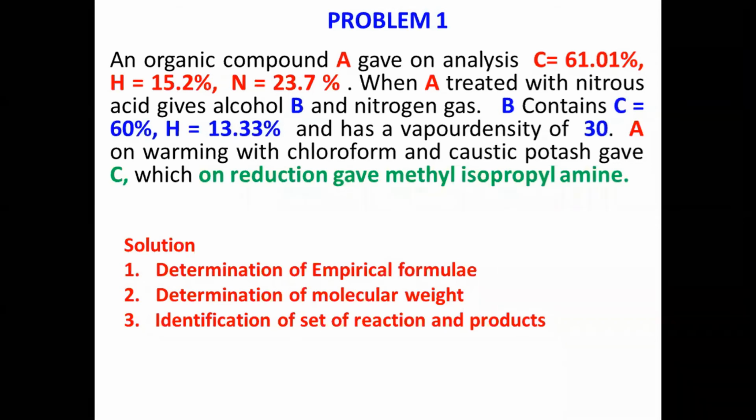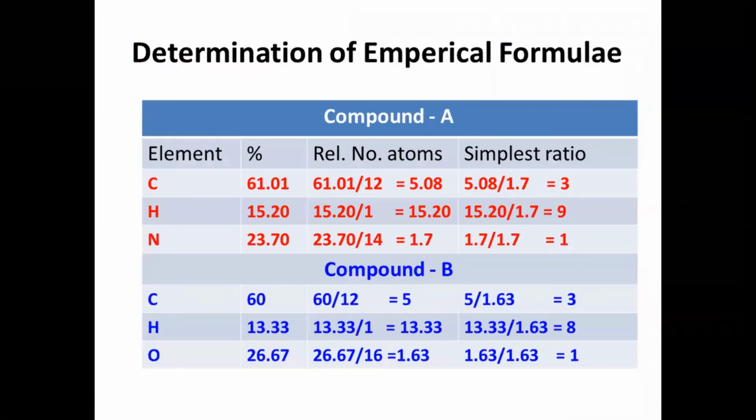Before finding out A and B, we are going to solve this problem in 3 steps. One is determination of the empirical formula, second is determination of molecular weight, and third is identification of the products. How will you find out the empirical formula?